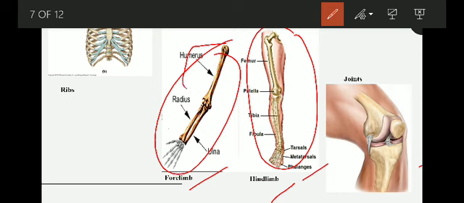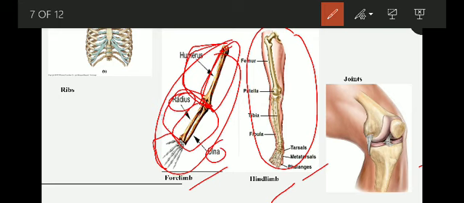We have one single bone that is called the humerus, and then two bones called radius and ulna. And then we have small bones that are called carpals.